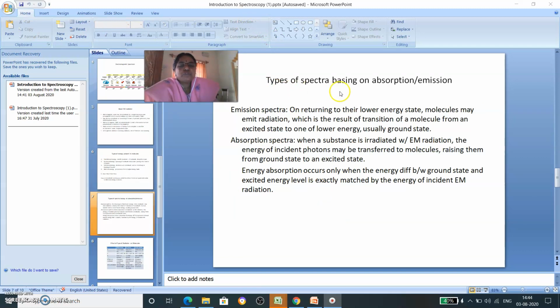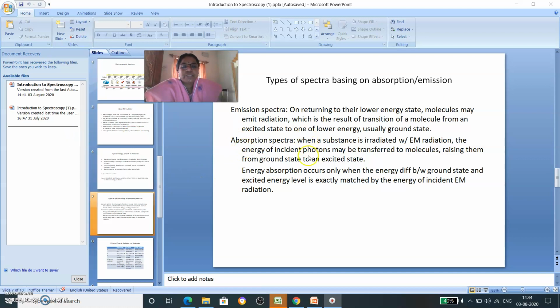Next, types of spectra based on absorption or emission. So emission, as I said in the case of atomic spectroscopy, either emission or absorption takes place. Once again I am going to explain emission spectrum clearly. On returning to their lower energy state, molecules may emit radiation, which is the result of transition of a molecule from an excited state, a higher level, to the lower one, that is the ground state. Then emission spectra will take place.